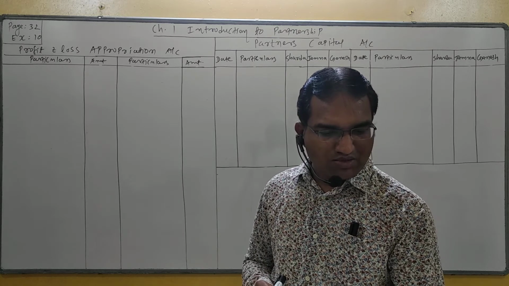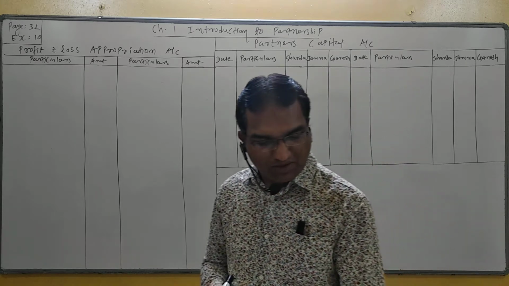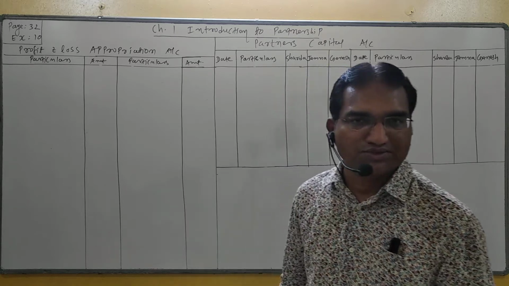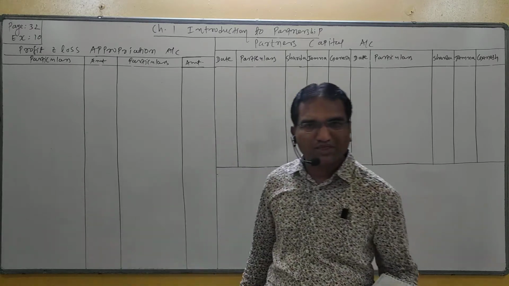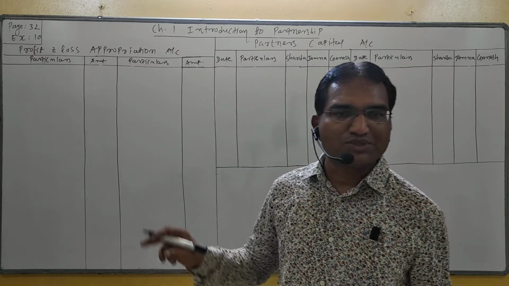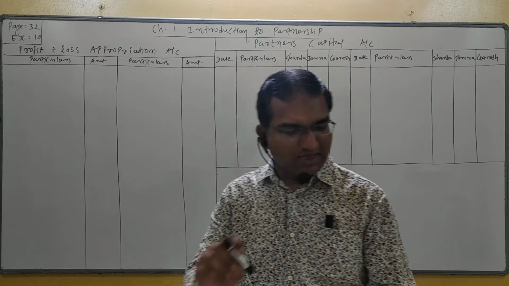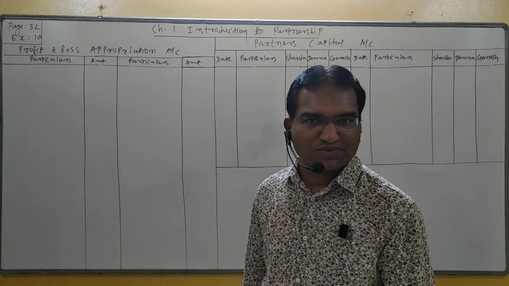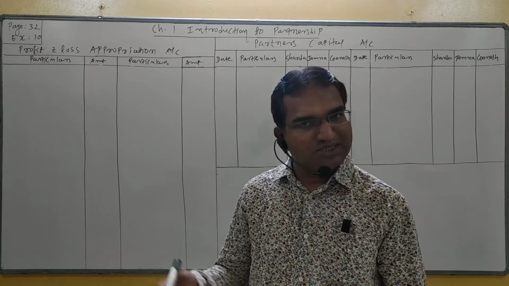Before the distribution of the profit to the partners, but after considering the above mentioned adjustment, from surplus of profit 20% is to be transferred to general reserve. Student, transferred to general reserve, it is an appropriation, so it will be debited to P&L appropriation account. And second effect is not recorded in capital account because general reserve is shown on the liability side of the balance sheet. And in the bracket, but not less than 18,000. So minimum 18,000 rupees transferred to general reserve, 18,000 or more than 18,000. So it will be considered last.